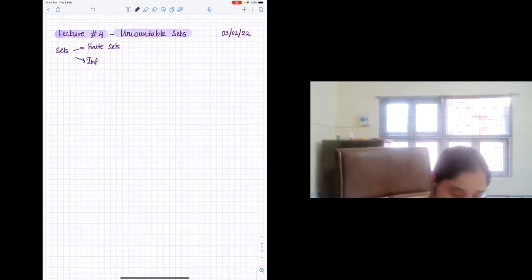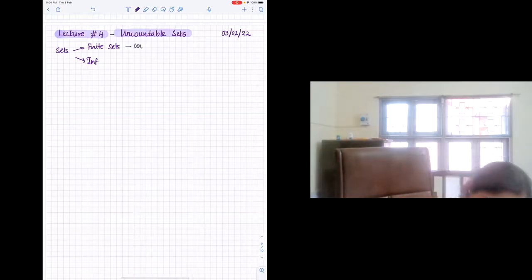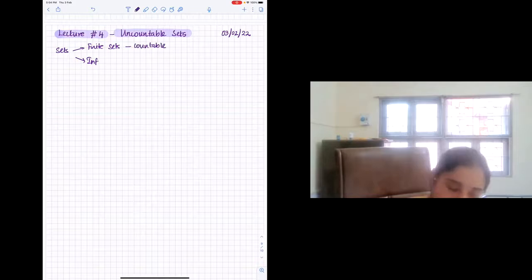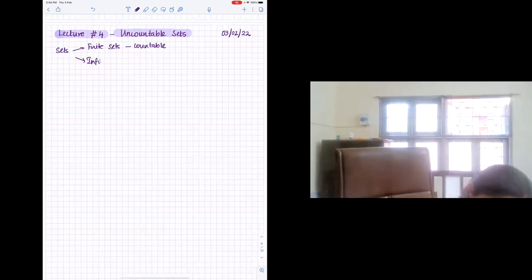Okay, so we looked at sets, and sets can be either finite or infinite. When you look at finite sets, naturally these sets are countable because you can assign a natural number to each element in the set, and you can create a bijection between the given set and the set of natural numbers. And there are also infinite sets.